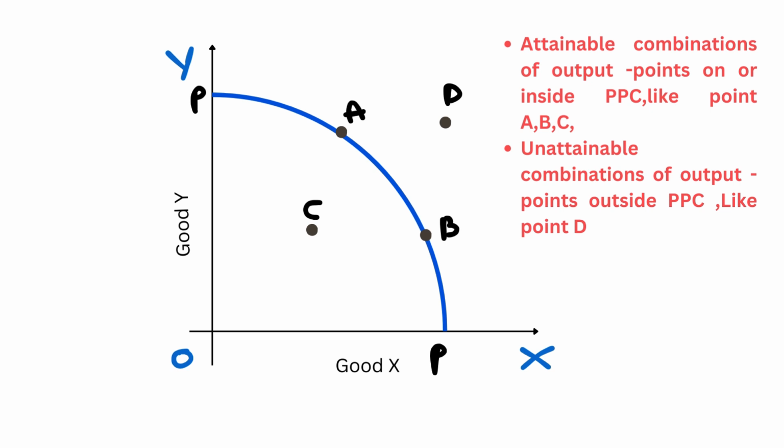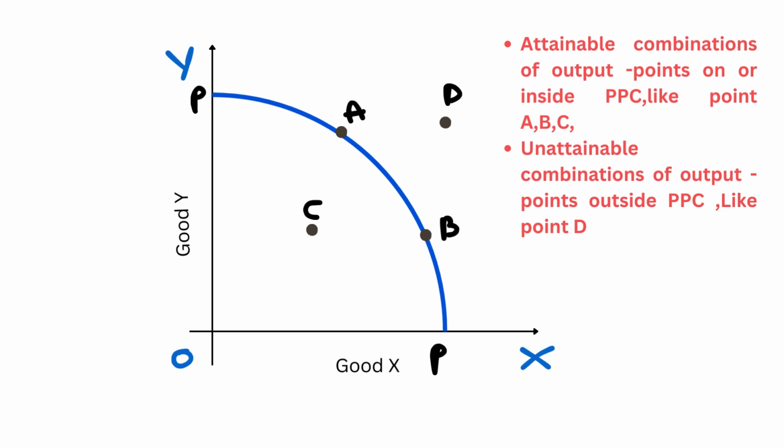So the points A, B are on the PPC and thus they are attainable combinations of output. Let's see the point C. The point C is inside the PPC. So it is also an attainable combination of output. Now the point D. The point D is outside the PPC, that is PP. So it is an unattainable combination of output.